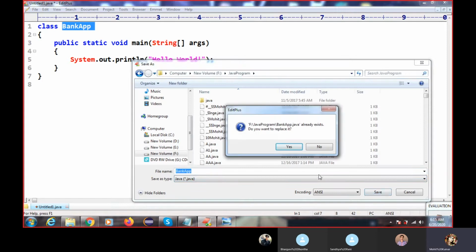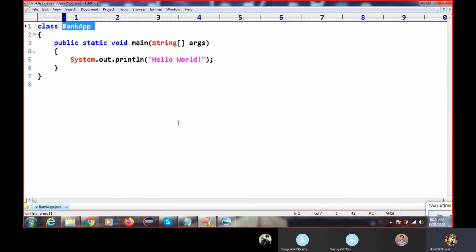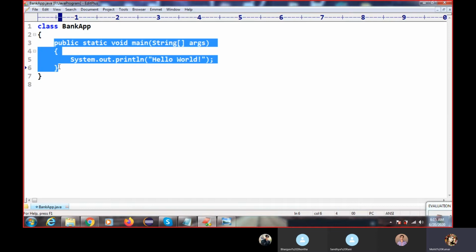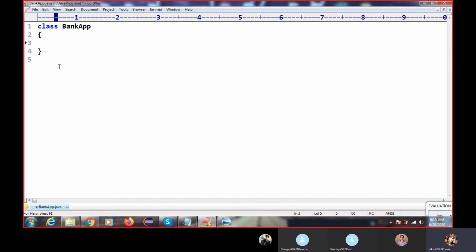This file is already saved. I just want to replace this. Okay, remove this. I'm going to remove it now. If you learned Java before, what is this line of code? If anyone knows the basics of Java, what is this line I'm asking you?